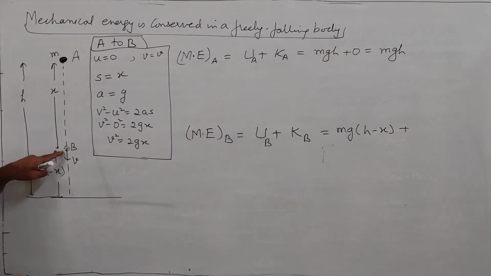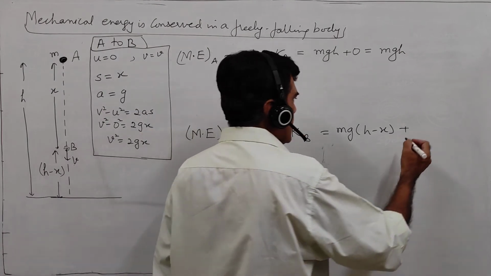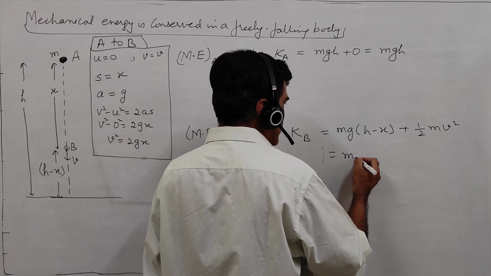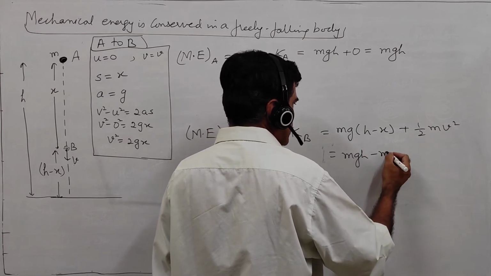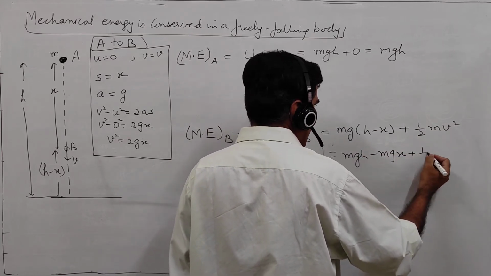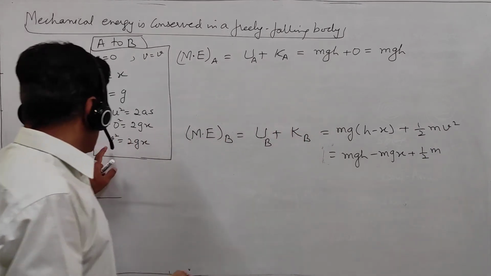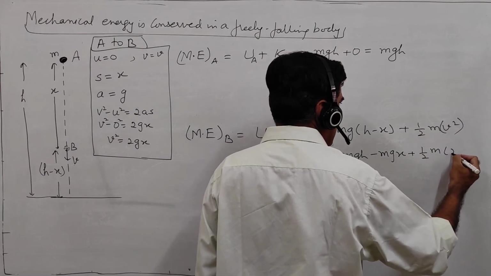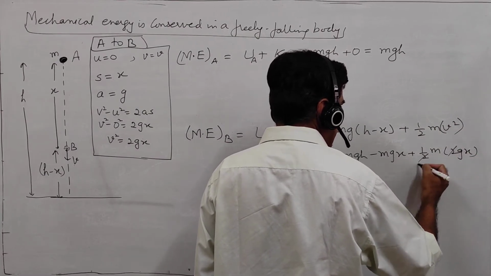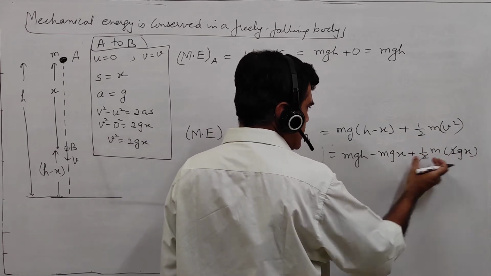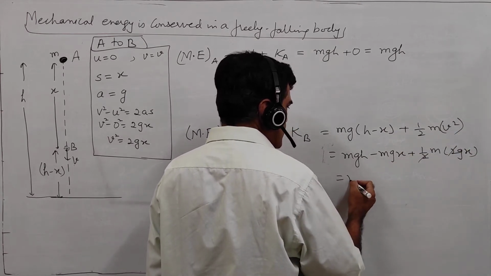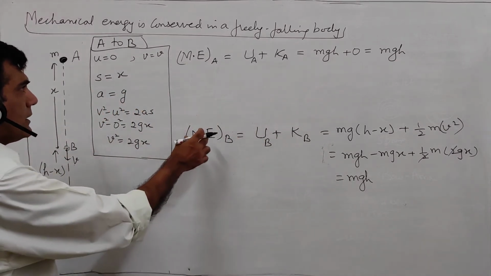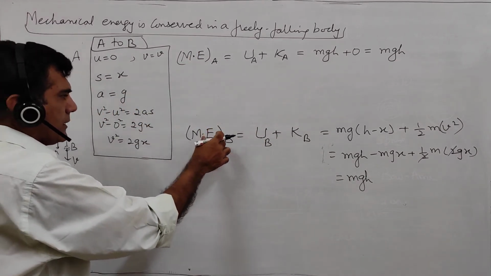The velocity here is v, so it will be half m v square. So we can have this as mgh minus mgx plus half m, and we can replace v square by 2gx. This 2 and 2 get cancelled out. This is plus mgx, this is minus mgx, this will also get cancelled out. So the total is mgh. Means the mechanical energy at A is equal to the mechanical energy at B.